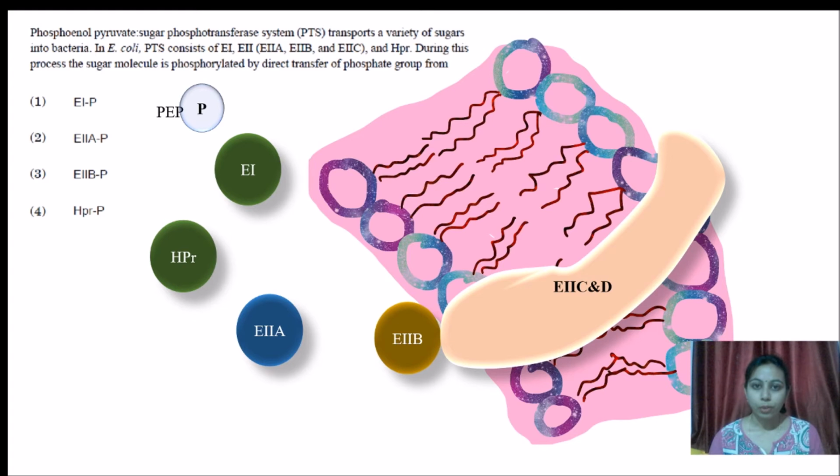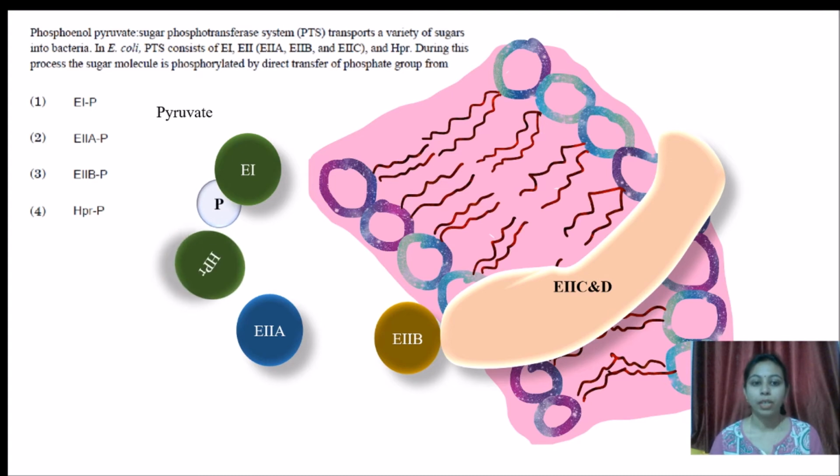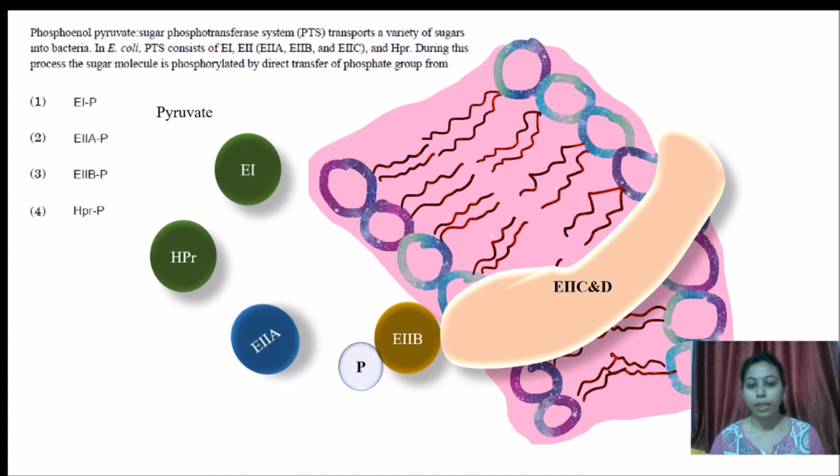which is also involved in one of the steps in glycolysis, it transfers its phosphorus to the EI protein, and then it gets converted into pyruvate, which is the end product of glycolysis. Now EI transfers its phosphorus to the HPr, and from HPr it will be transferred to the E2A complex, and from E2A it will be transferred to E2B.